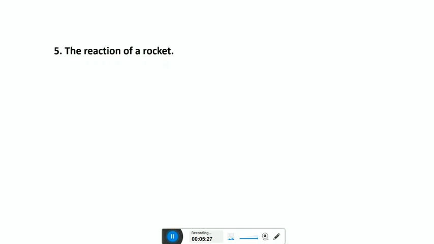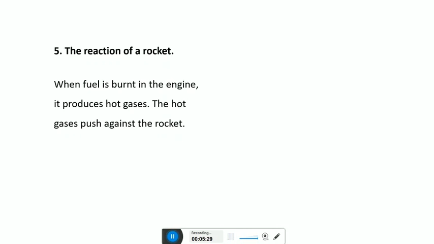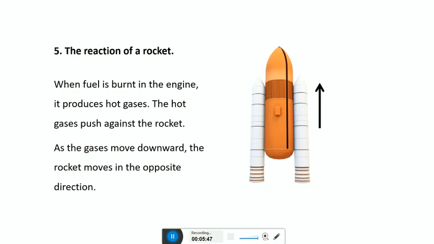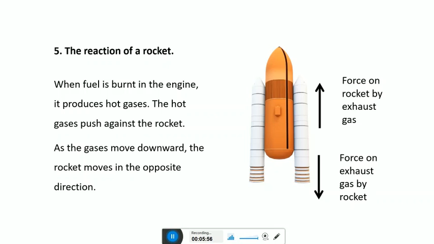Then the reaction of a rocket. Various fuels are burned in the engine, producing hot gases. The hot gases push against the rocket. As the gases move downward, the rocket moves in the opposite direction, meaning upward. So the force on the rocket by the exhaust gas is in the upward direction and the force on the exhaust gas by the rocket is in the downward direction, which are equal in magnitude but opposite in direction.